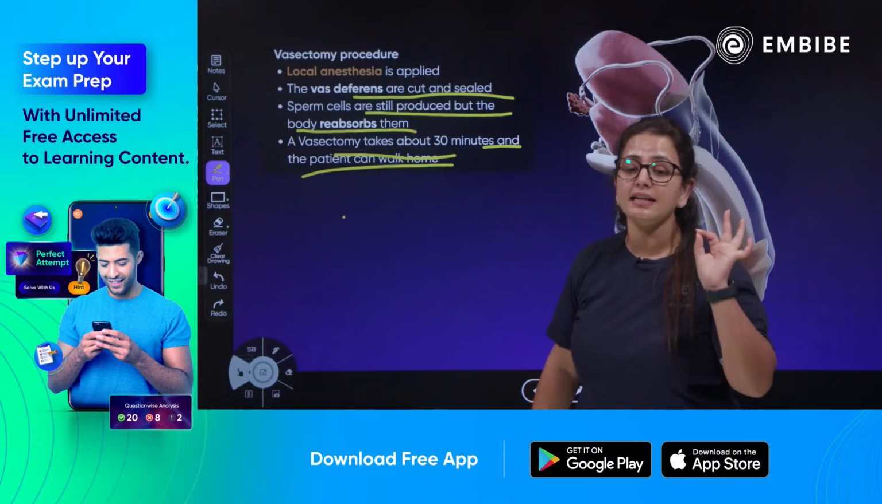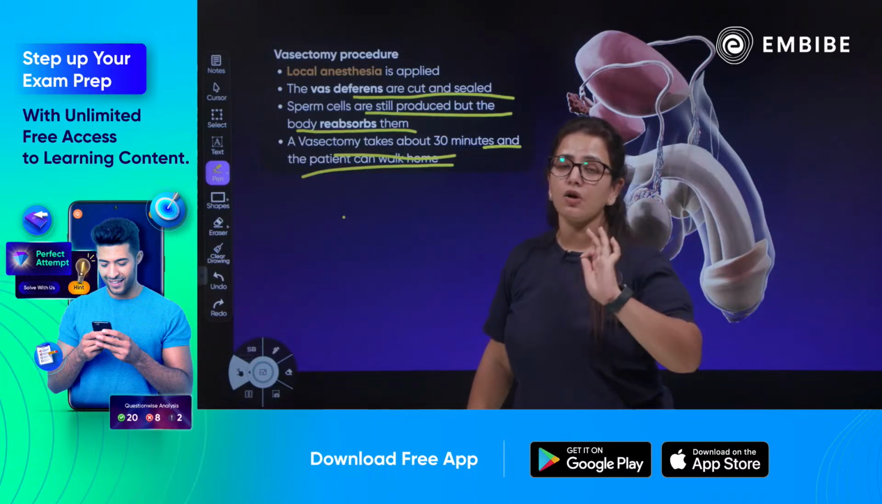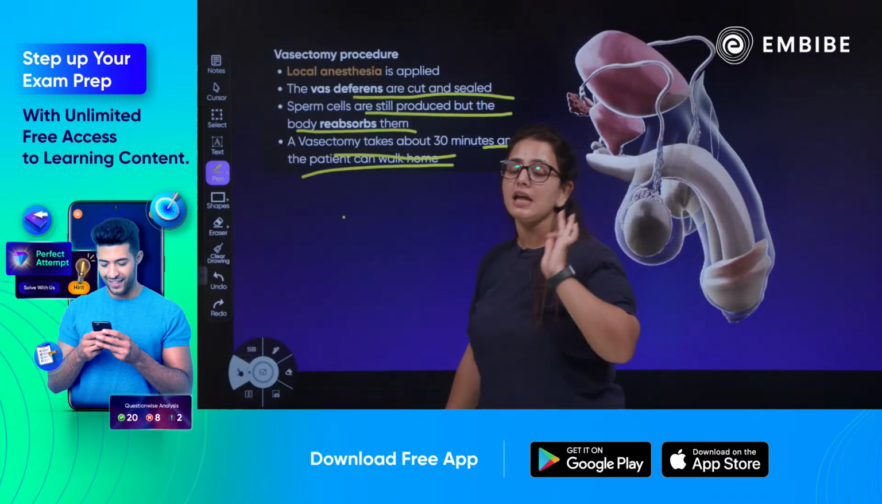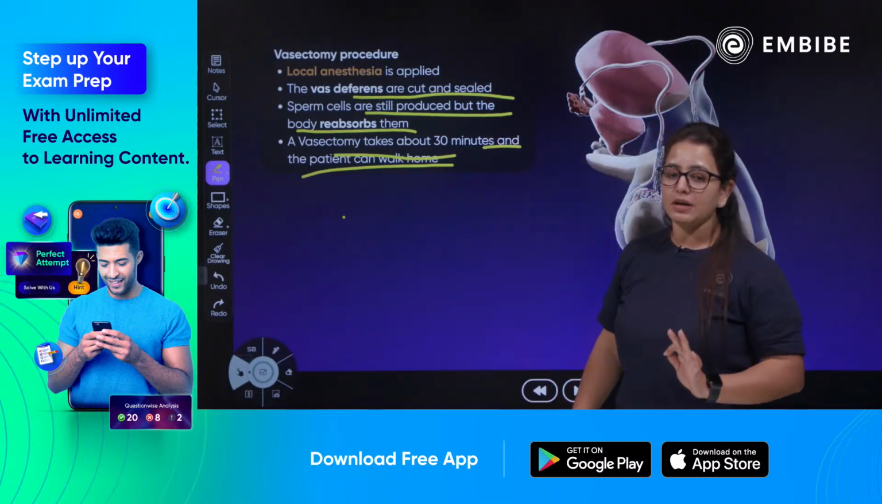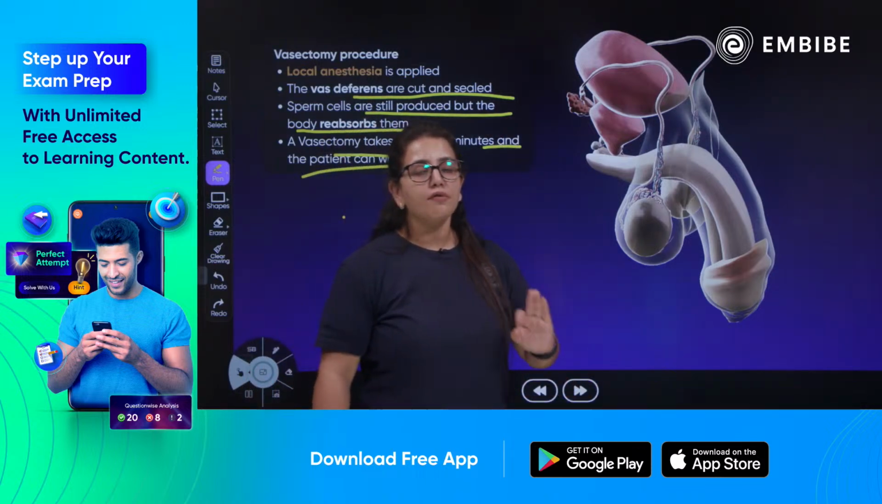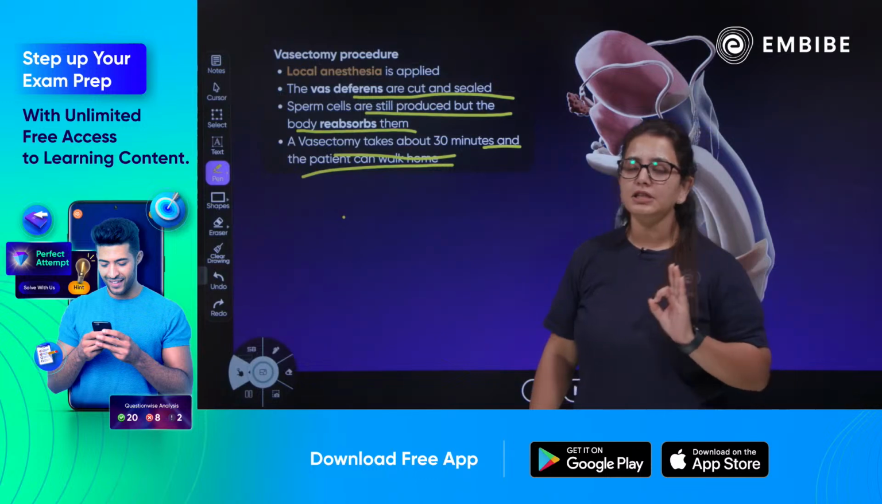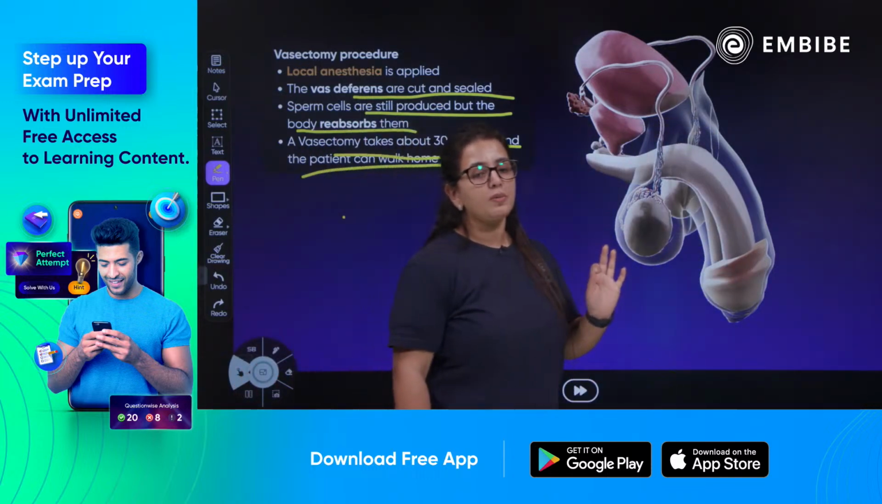Yes, they are cut and tied or sealed so that the male gametes do not go to the urethra and cannot basically move out. What happens to the male gamete? It is being reabsorbed by the system. It is going to be reabsorbed by the body, and the whole surgical procedure of cutting the vas deferens takes about 30 minutes, and after this procedure, a patient can walk home easily.